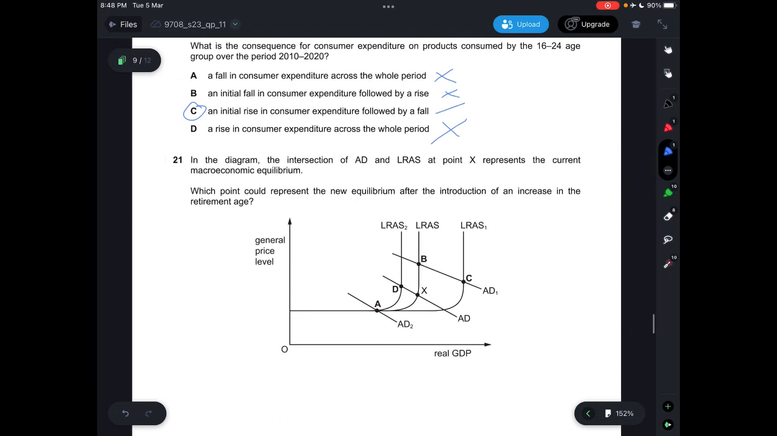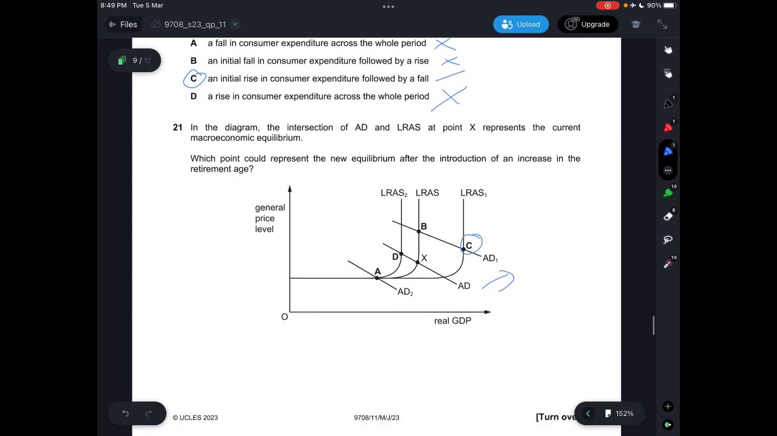Question 21, in the diagram, the intersection of AD and LRS at point X represents the current macroeconomic equilibrium. Which point could represent the new equilibrium after the introduction of an increase in the retirement age, which means that there will be more production of goods and all those. That means that there will be an increase in aggregate demand. And then there is also an increase in the long run aggregate supply, so the answer will have to be C.